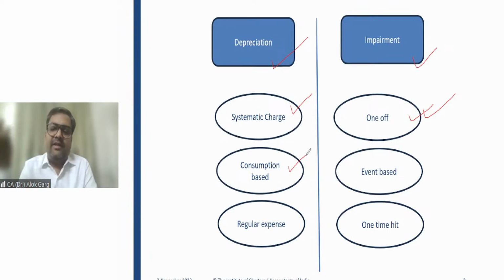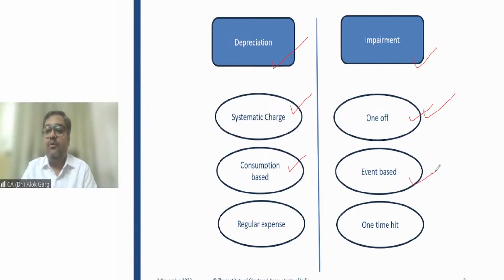So it doesn't matter whether you use that car or not. This car life will expire after 15 years from the date of registration. In that case, you have to charge depreciation every year on the basis of this efflux of time as well. When time passes by, the future economic benefit, the expected uses of the time period of this asset will also go down. So depreciation is more of a consumption based, either by use of the asset or by passing of time.